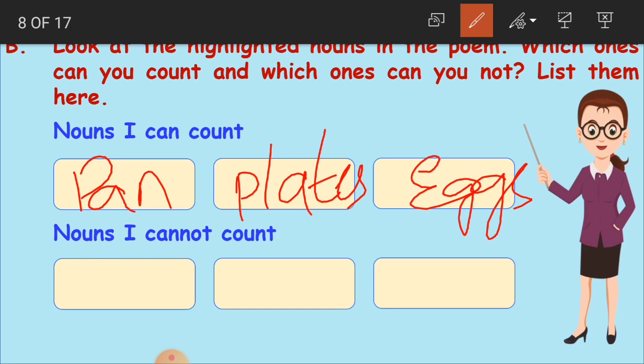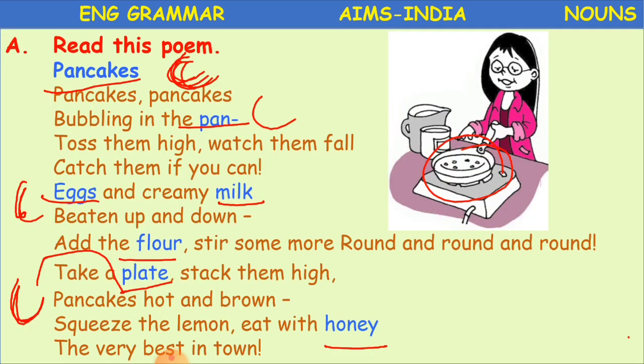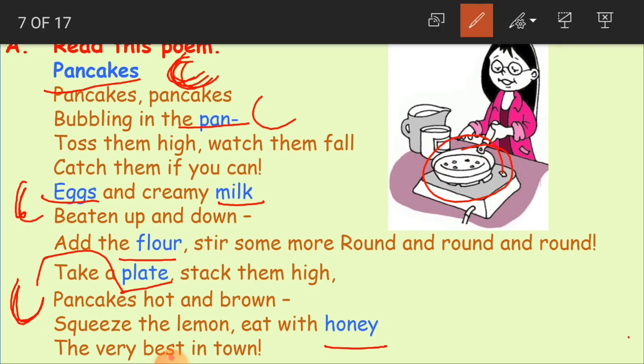Nouns which we cannot count. Let us see here again. So what are remaining here? Milk is remaining. Then flour is remaining. And honey is remaining. Can we count, children? Can you say 1 milk, 2 milk, 3 milk, 4 milk? Can we say that? No, we cannot say. No, we cannot count the quantity of milk. So that is why milk is uncountable.